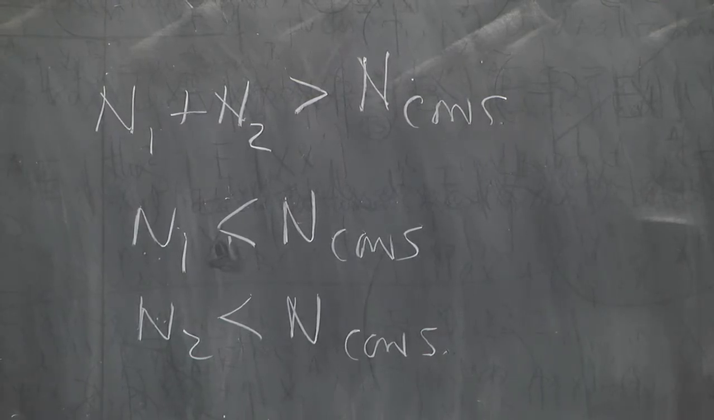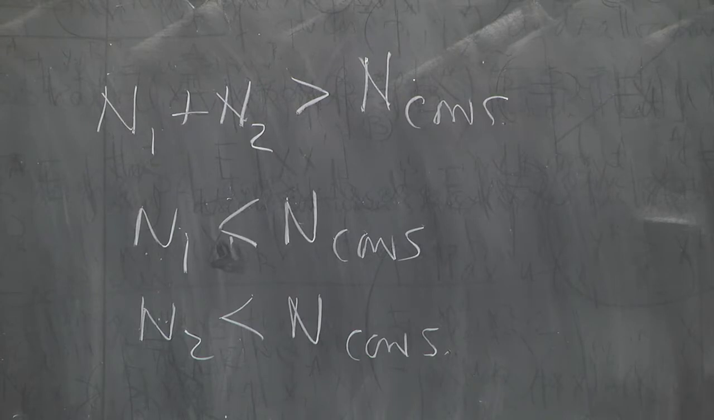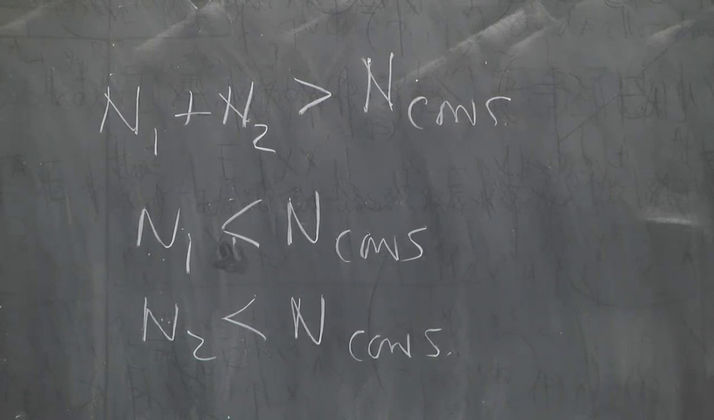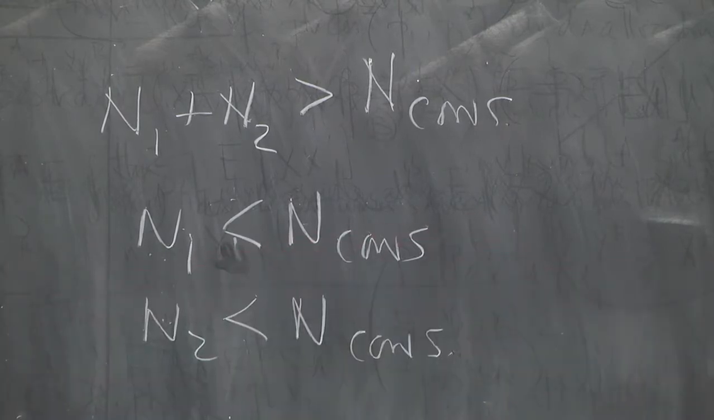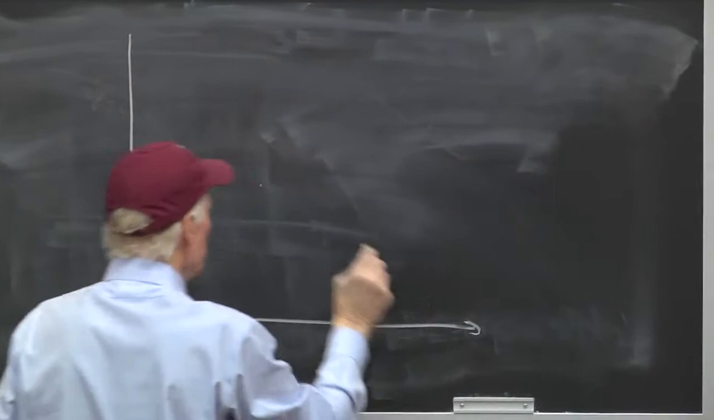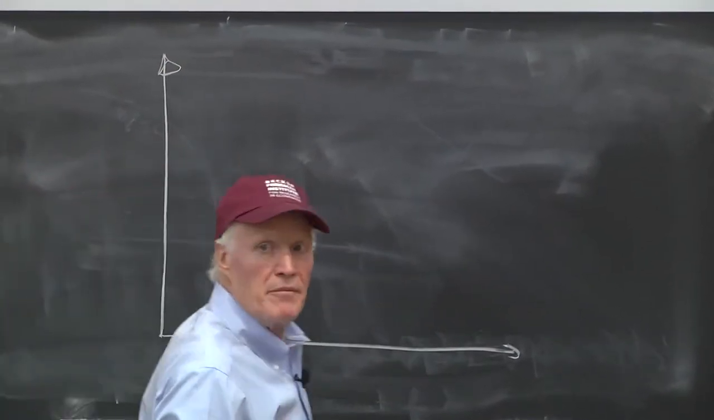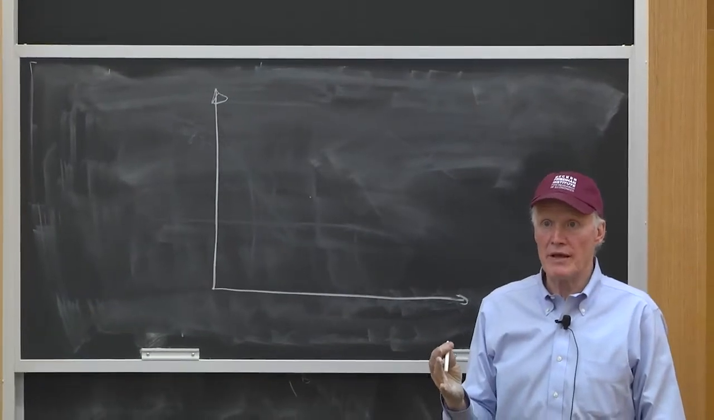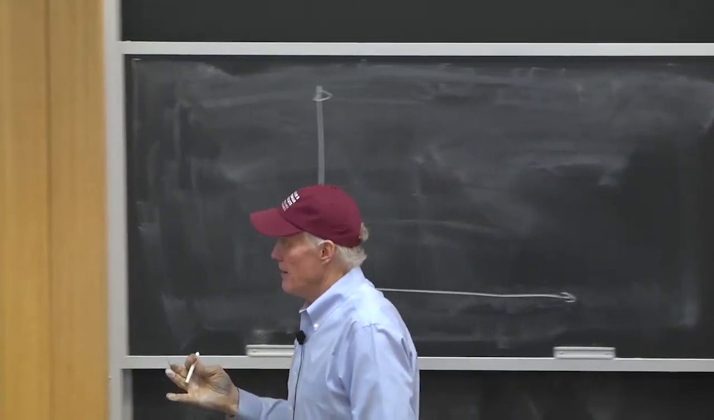Okay, so take the picture I just drew. What would the equilibrium look like in that case? Would there be two types of equilibrium, or would there be a unique equilibrium? There would be a unique equilibrium. What would it look like? Well, let's think about it.